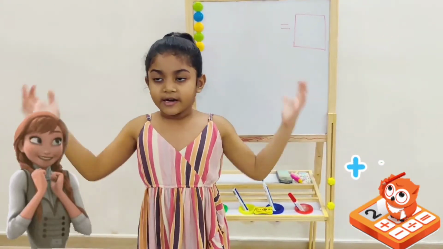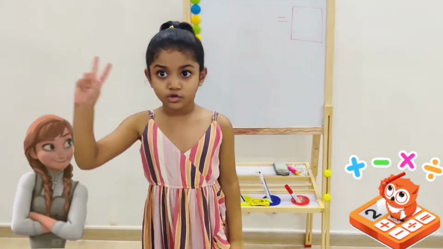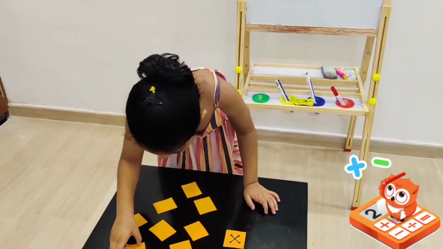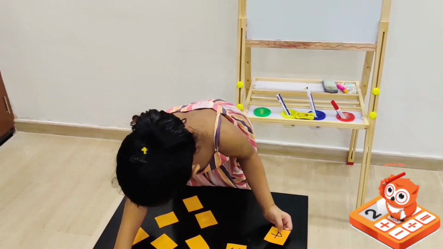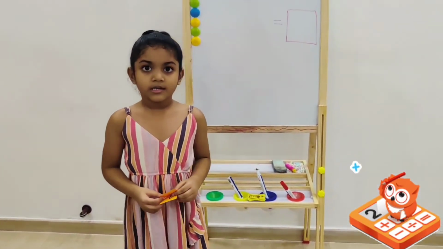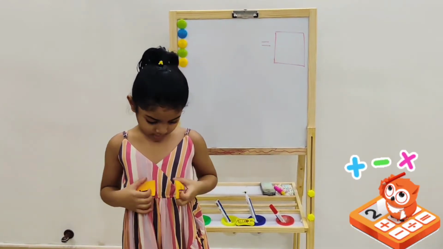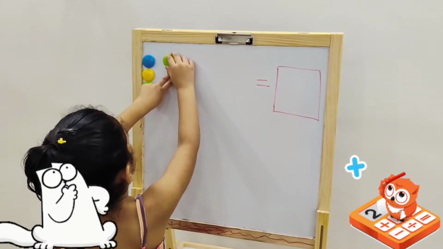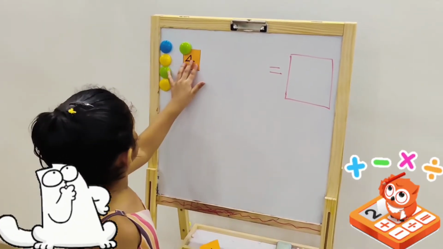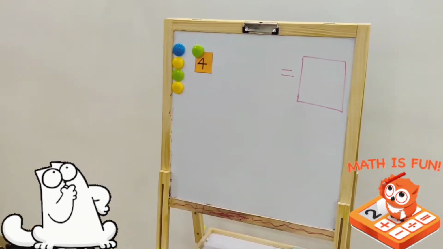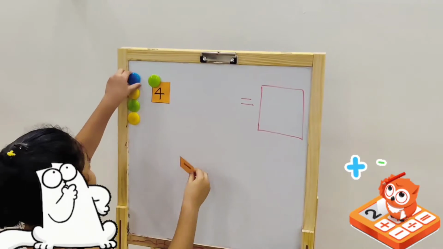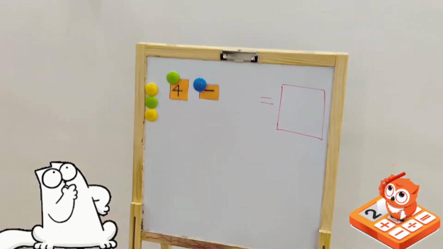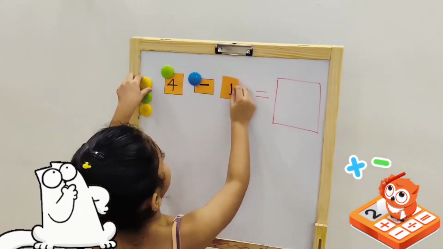Now let's do the fun activity. Now randomly we're going to pick 2 numbers and do the subtraction. I think I want to take this number and this one. Now let's flip both of them to see what numbers those are. This is 4 and this is 1. And let's take the minus. And let's put the last number. It's 1. Number 1.